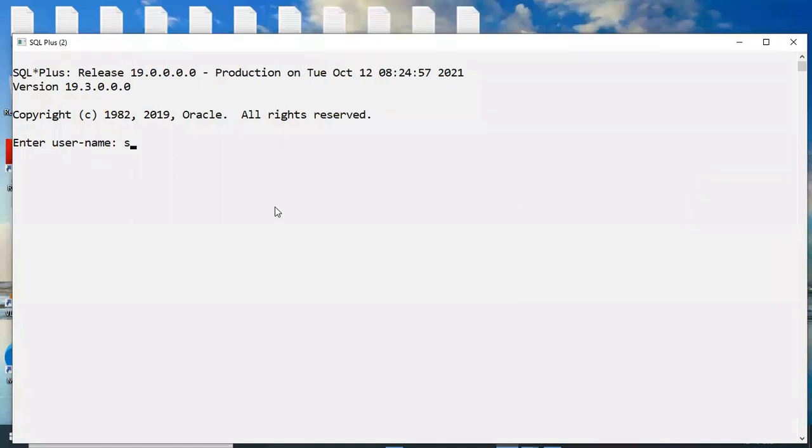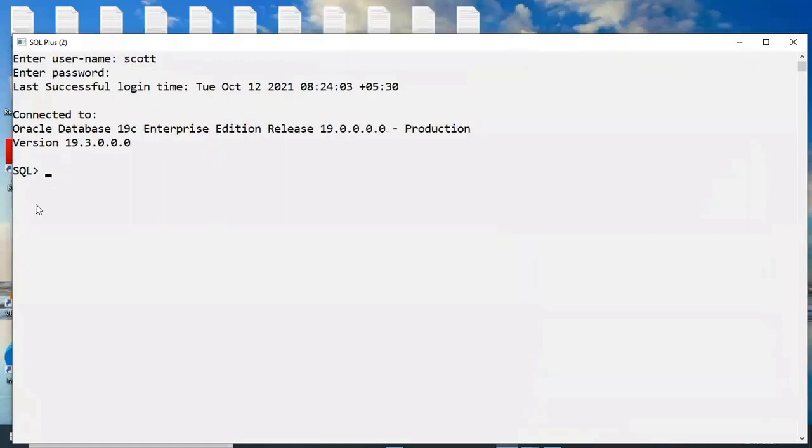Now check it out. This is a username and this is a password. Later we will become familiar with it. Now through this tool, I am connected to the database. Now I am typing select star from test, where test is the table.